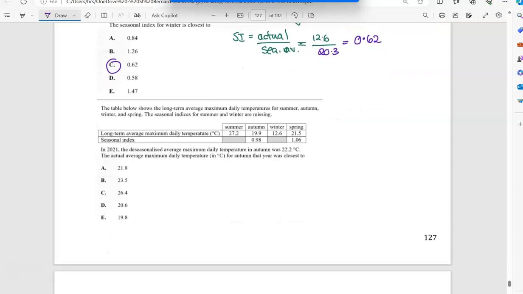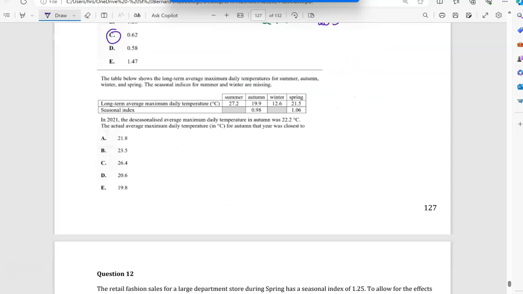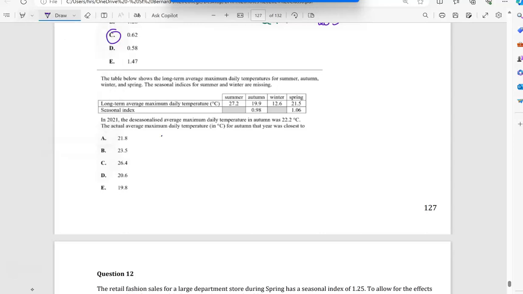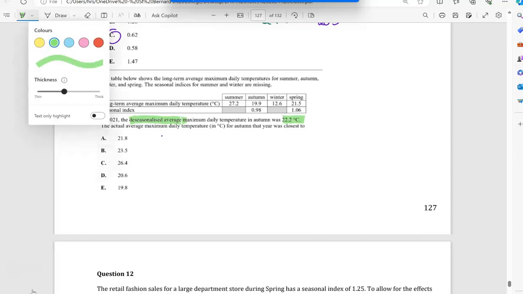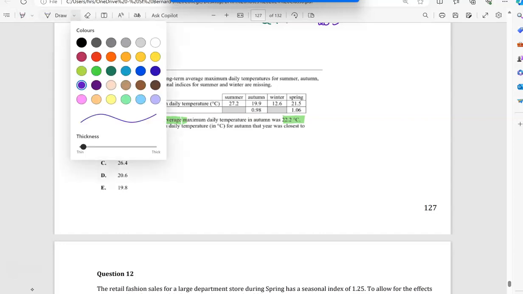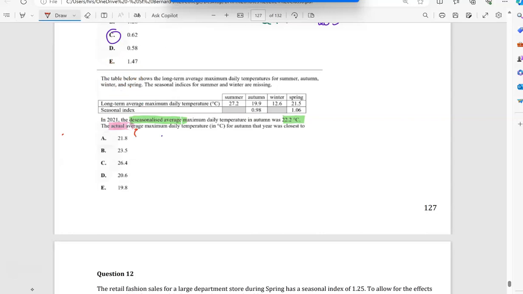And here, we've still got the same table below happening. But it says in 2021, the deseasonalized average maximum daily temperature was 22.2. So just be careful. They gave you a deseasonalized value. The question says the actual temperature is what they want for autumn. So what they're actually asking for is the actual for autumn.